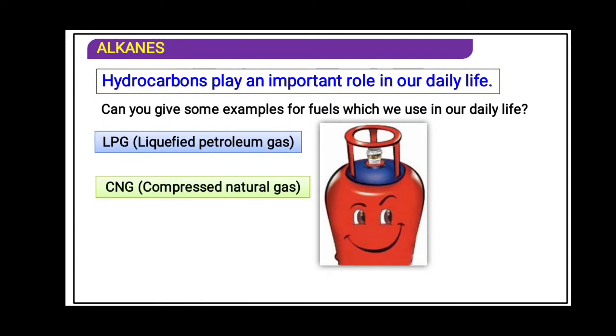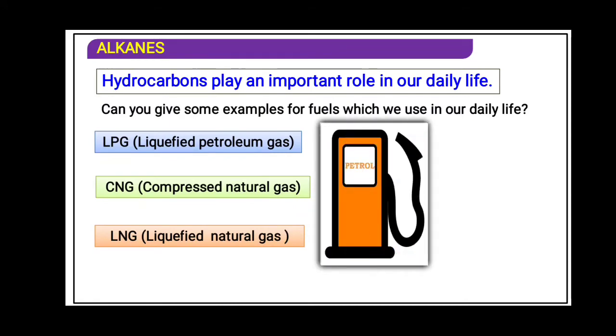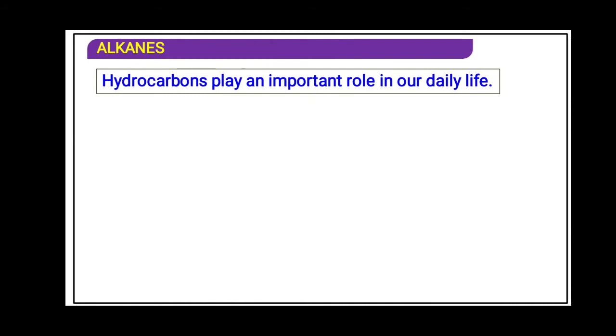CNG, compressed natural gas, which is used in vans, cars. We know very well the rates are increasing day by day. LNG, that is liquefied natural gas. Petrol, for example. Now hydrocarbons are used as fuel such as CNG, LPG, etc. You know very well these are the hydrocarbons we use in our daily life.